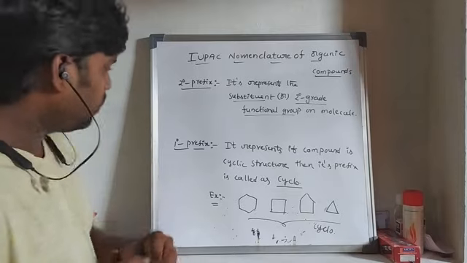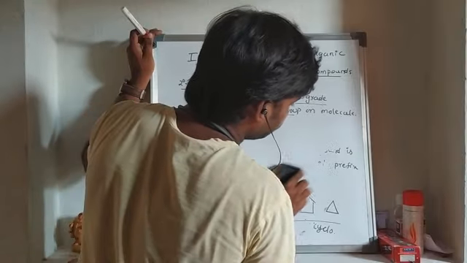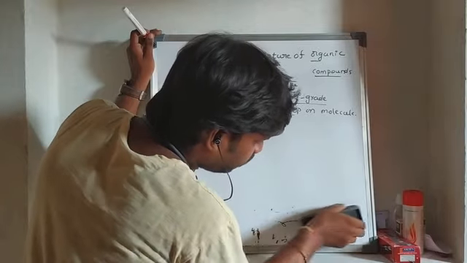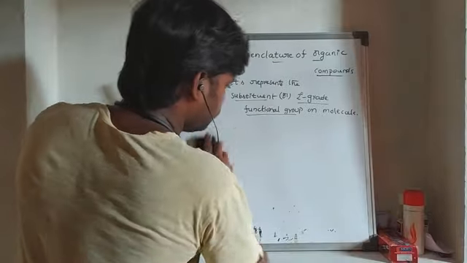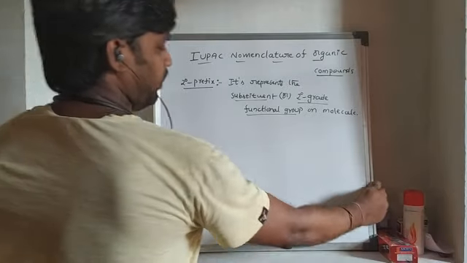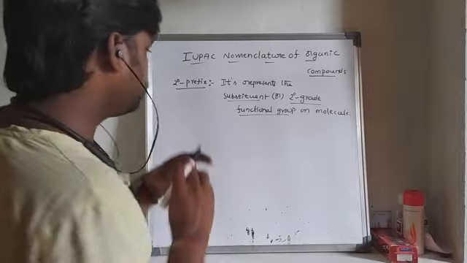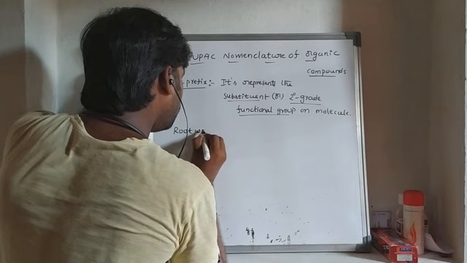Okay. Next one, root word. What is meant by root word?